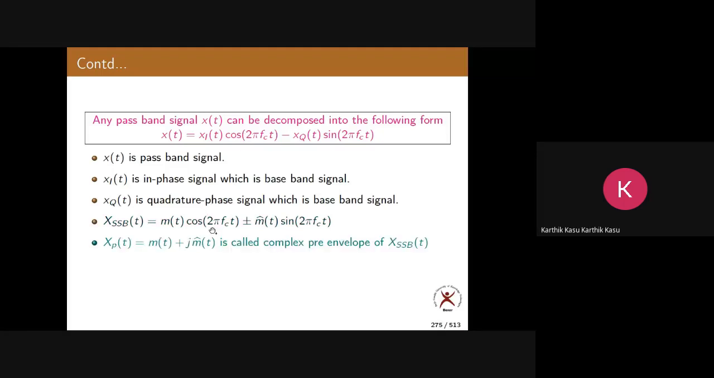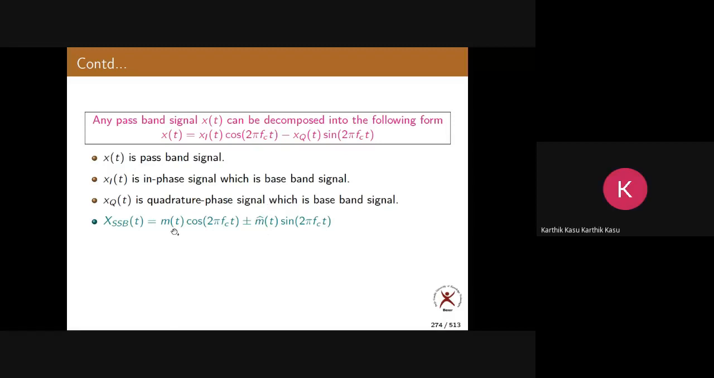Okay. So here, what is the in phase component of this equation? Anyway, x SSB of t is what signal? Passband signal, because it is a modulated signal. Correct? Now what is xi of t here? Compare these two. M of t, sir. M of t. Okay. So what is xq of t? M hat of t, plus or minus m hat of t.